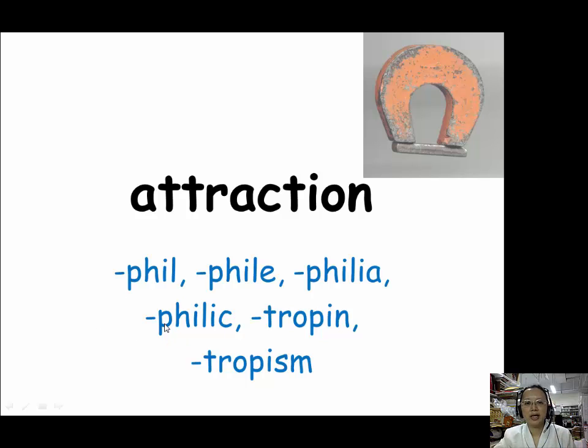And philic, P-H-I-L-I-C, which is used as a suffix for adjective. And tropin, T-R-O-P-I-N, which is used for things that are not human. And then tropism, T-R-O-P-I-S-M, which is a suffix for noun that's describing a process, a phenomenon, like phototropism.